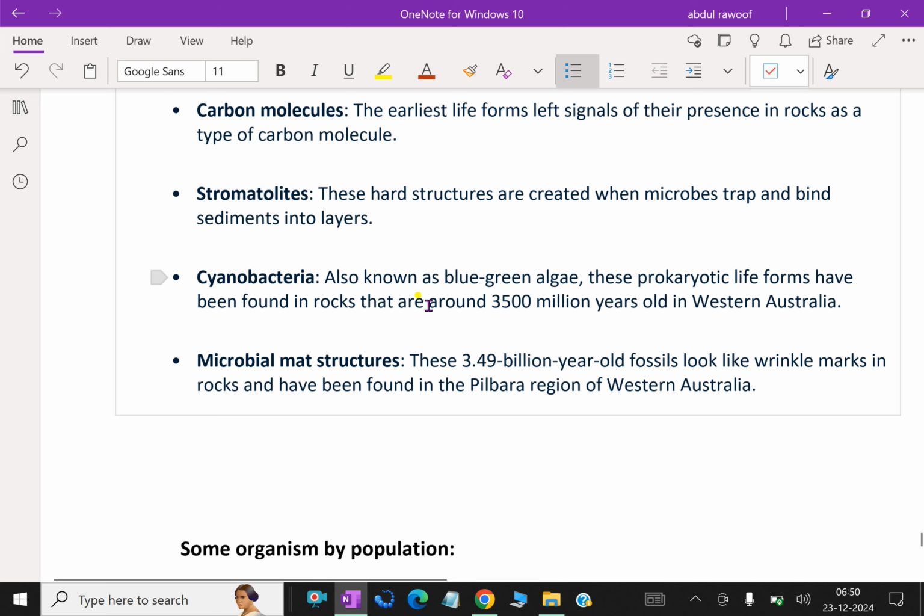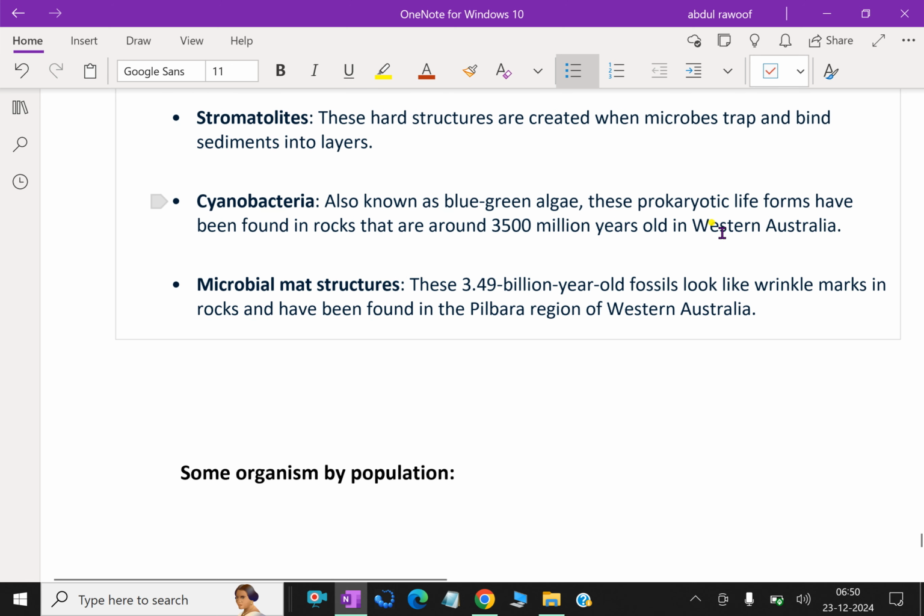Cyanobacteria, also known as blue-green algae: these prokaryotic life forms have been found in rocks that are around 3,500 million years old in Western Australia. Microbial mat structures: these 3.49 billion year old fossils look like wrinkle marks in rocks and have been found in the Pilbara region of Western Australia.